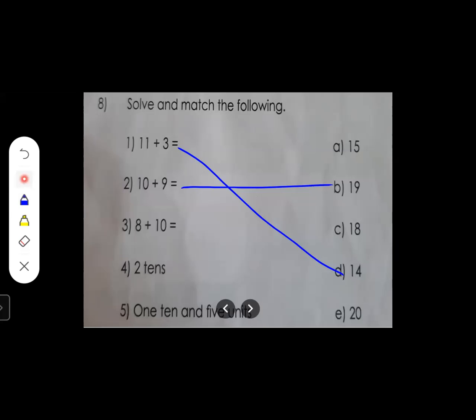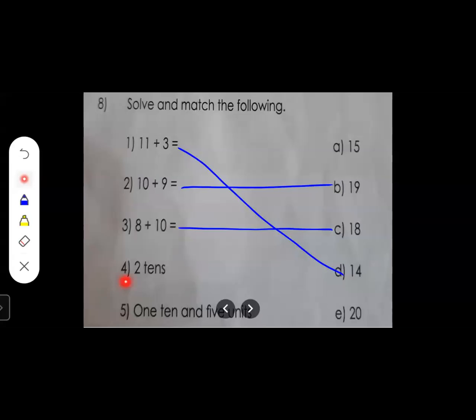Now the next one, over here what is given? 8 plus 10. After 8 you are going to count 10 numbers. So start counting 9, 10, 11, 12, 13, 14, 15, 16, 17, 18. So what answer did you get, students? 18. 18 is the correct answer, right? So here we are going to draw a line to C18. Okay, this is the correct answer, C18.